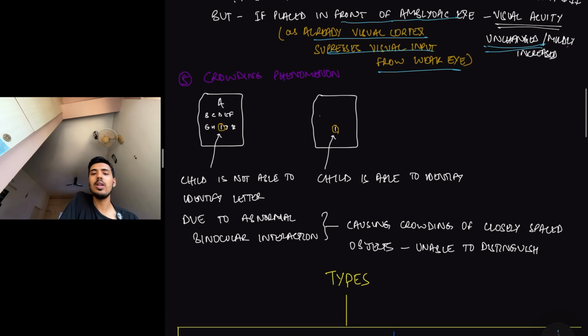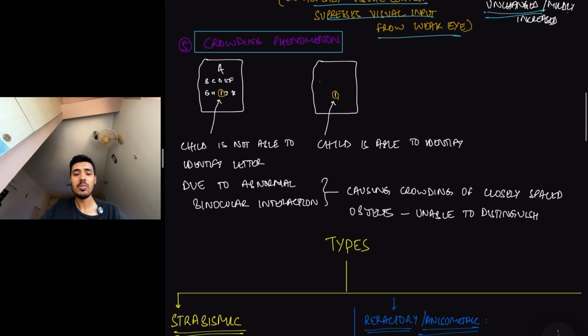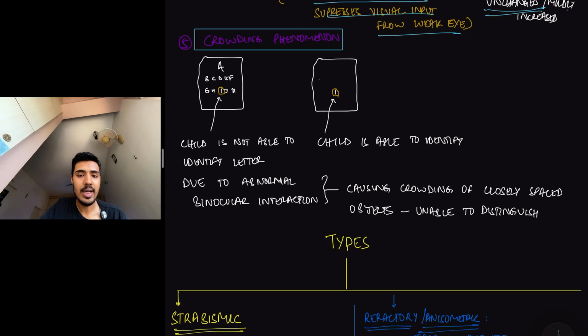Then there's another thing known as crowding phenomenon. Now, what is crowding phenomenon? Crowding phenomenon is basically, if I take a letter, for example in a Snellen's chart, all the letters are placed very close to each other in extreme proximity. So let's say I ask the child to identify a letter in the middle. Then the child is not able to identify the letter because he or she feels that all the closely spaced objects are crowding next to each other.